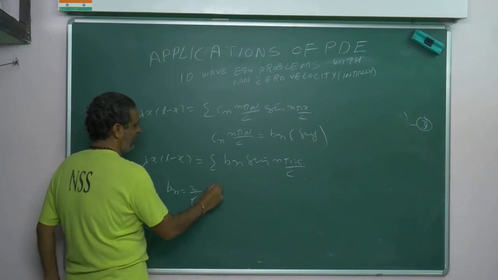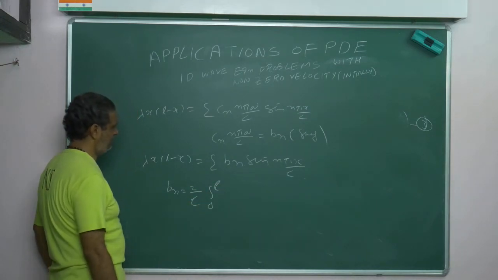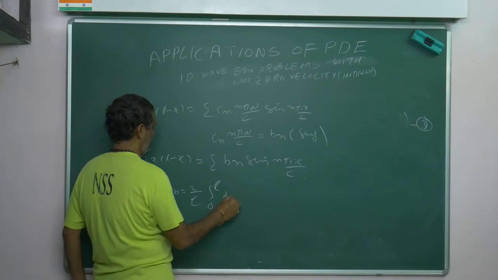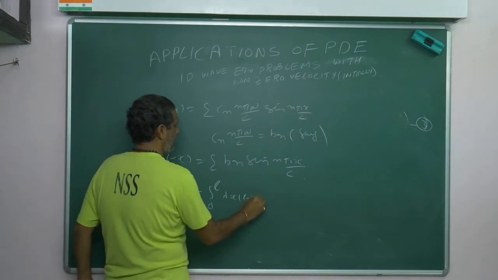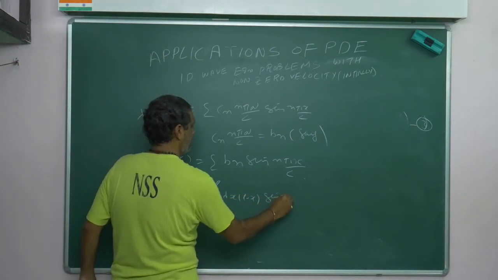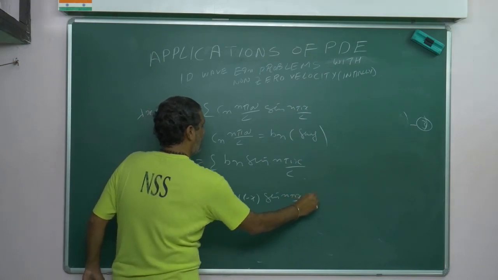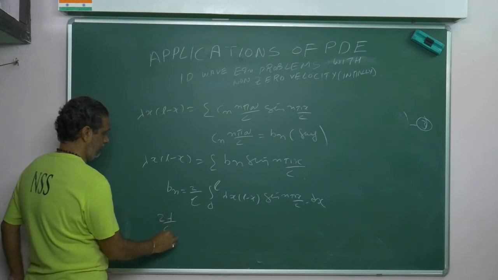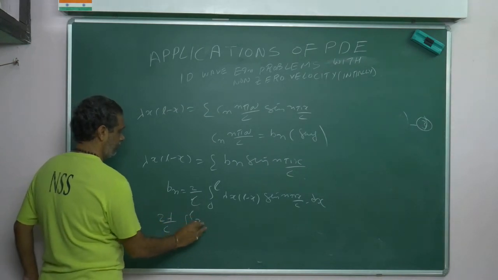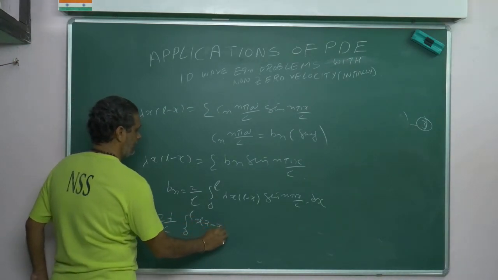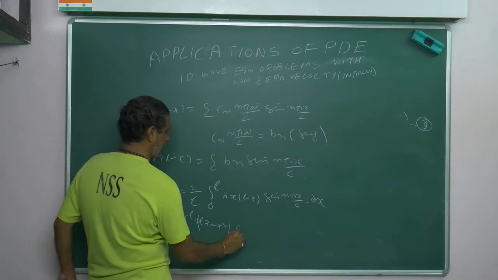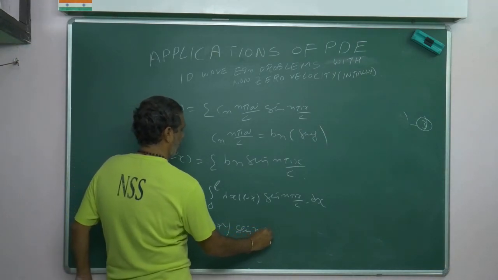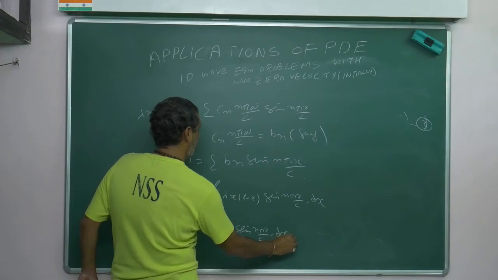2 by L. Already I have done this, I want to skip and I want to write. Okay, I will do. Lambda x into L minus x sin n pi x by L dx. So if you take 2 lambda by L, 0 to L, Lx minus x square sin n pi x by L dx.